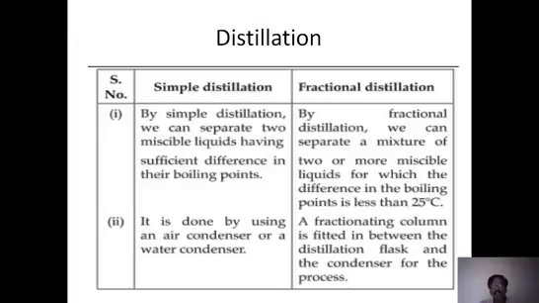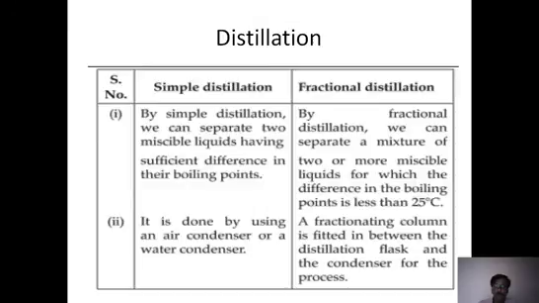And fractional distillation has a simple difference. Simple distillation means the boiling point difference is large enough, so we can use the simple technique. There are some cases where two liquids have very narrow boiling points; the boiling points are very near. In such cases, both start boiling, and it is not easy to get only one liquid separately from the other.